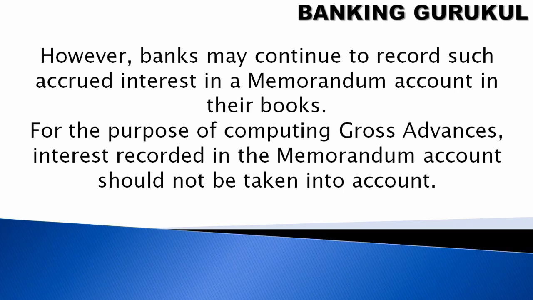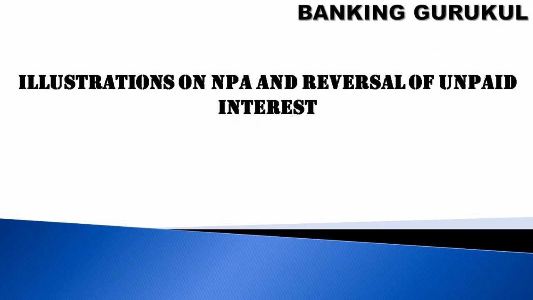Whatever we maintain in the memorandum or shadow accounts will have the principal balance, NPA interest income, interest accrued. These will not be taken into our gross advances for accounting purposes. These should be kept separate only to calculate the outstanding balance from the customer, not in our accounts.